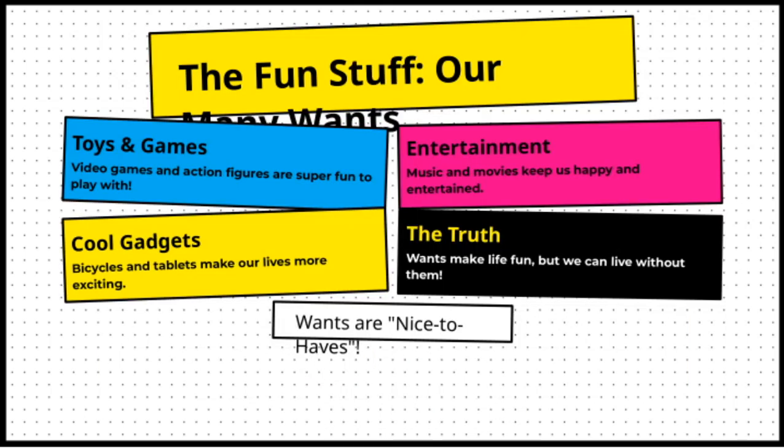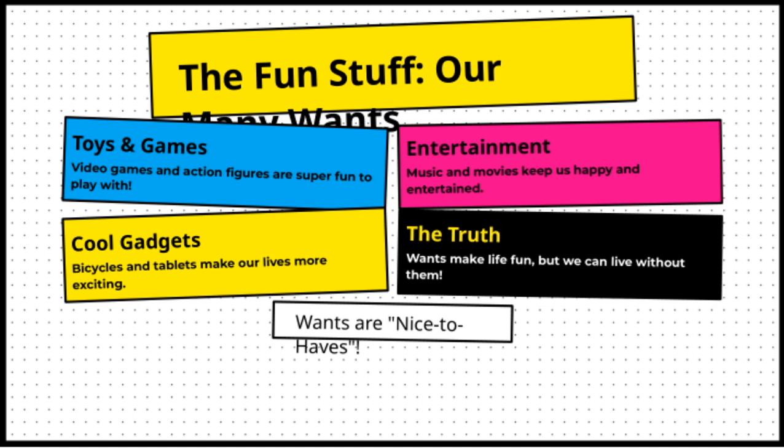Wants are nice to haves. Wants make life fun, but we can live without them. The truth is, things like bicycles and tablets do make our lives more exciting. They're what we call cool gadgets that add enjoyment and convenience. Music and movies also keep us happy and entertained, giving us a break from everyday routines. And of course, there are toys and games like video games and action figures, which are super fun to play with. All of these fall under what we call the fun stuff, our many wants.